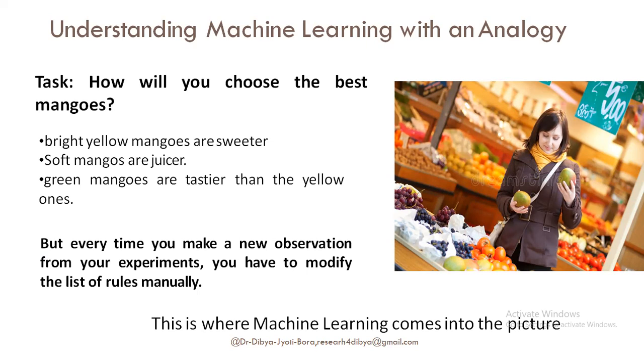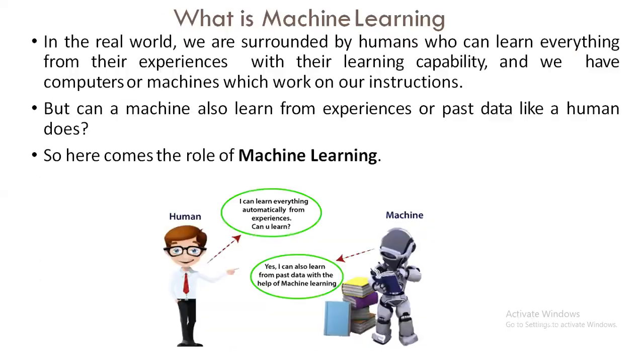If you find with some experiment that yes, it is yellow but its skin is soft, and it turns out to have some different taste that you don't like, then you have to manually add that rule, that experience. Next time when you come again, you will avoid those types of mangoes, right? But we are doing everything manually. Now we want something which will make this an automated process.